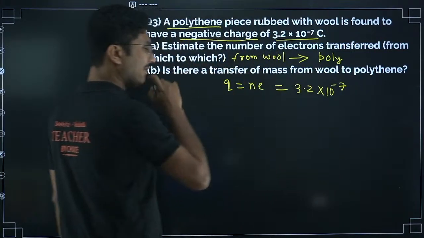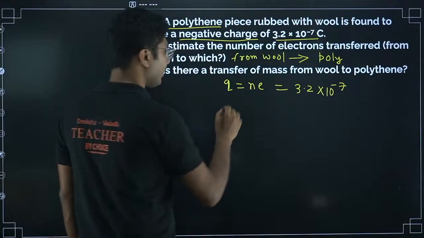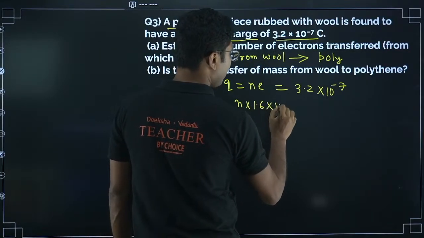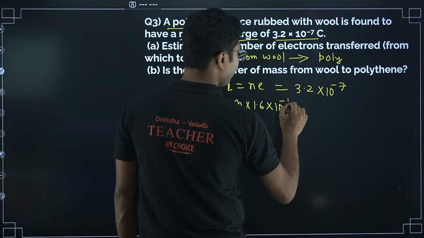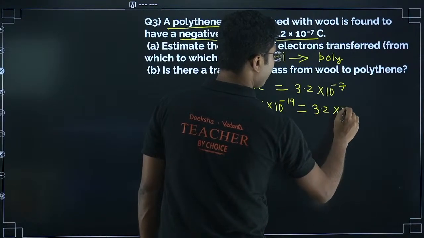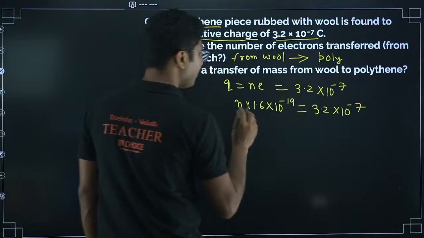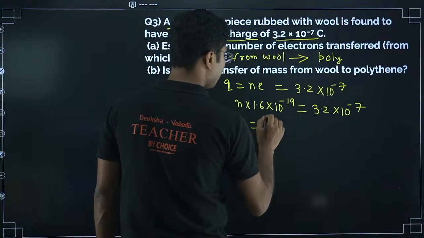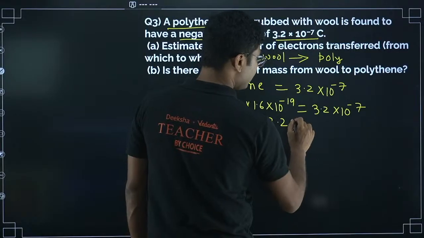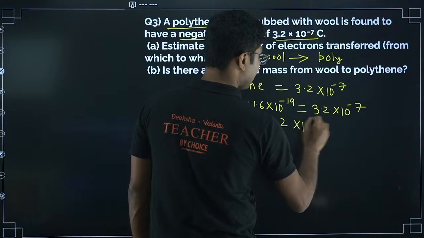This is given. Now charge of an electron we already know, so n into 1.6 into 10 to the power of minus 19 equals 3.2 into 10 to the power of minus 7. Try to solve it on your own, this is an easy problem. The numerical questions from this chapter particularly are easy to solve, that's why I recommend you always solve numerical questions from this chapter.